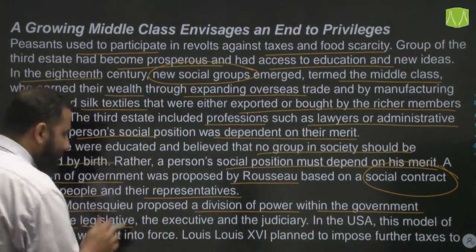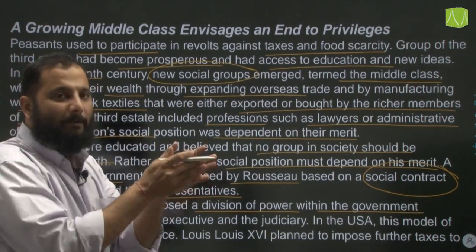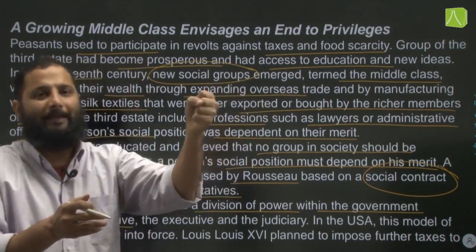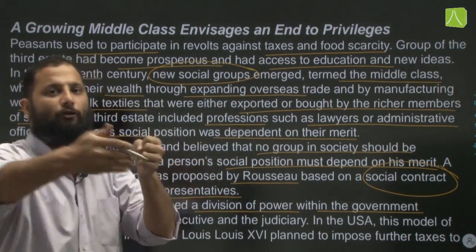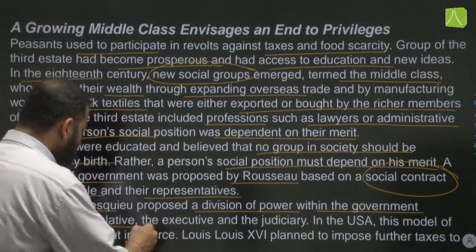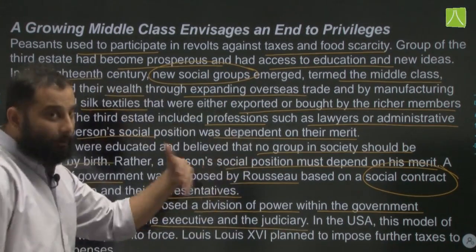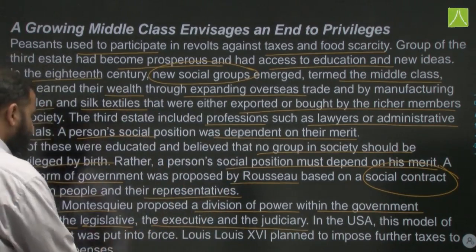So the power of the government should be divided; not all power should rest with the king or only one person. It should be divided between legislature, executive and judiciary. That is the three organs of the government. And in USA, it was being used also. Government was put into force.